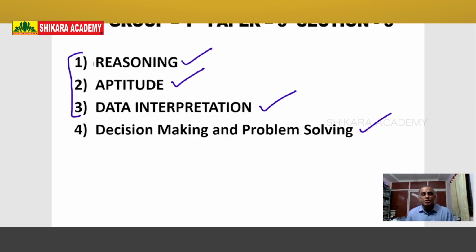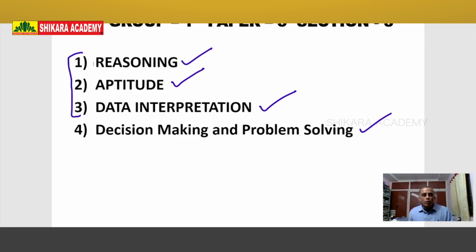These are all higher education entrance exams, and here also reasoning and aptitude are important topics. If you have good knowledge in aptitude and reasoning, you can do anything. You will become a master, and your decision making power will be good.